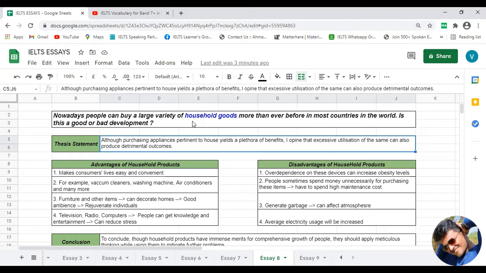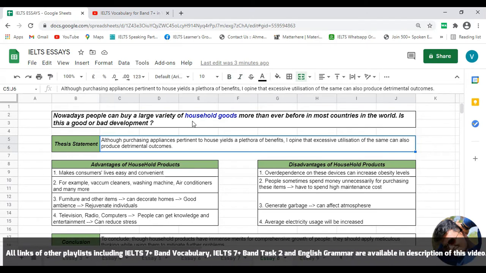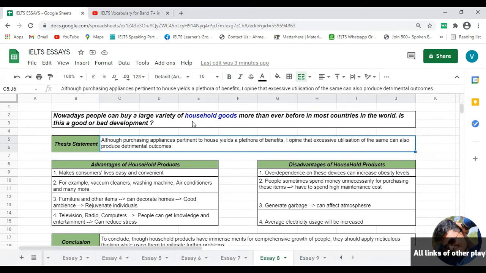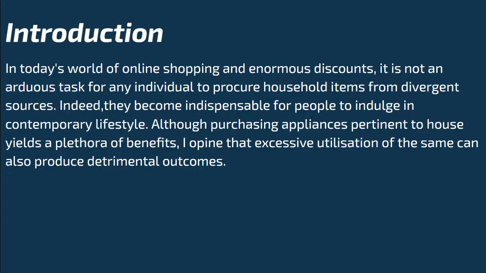Detrimental means harmful outcomes. It means although there are advantages of these appliances, but if they are being utilized more than a certain limit, then they will produce some negative outcomes. So that is my thesis statement. It means that you are telling the examiner that you are going to write advantages of these products in body paragraph number 1, disadvantages of these products in body paragraph number 2, and in the last you are going to discuss the conclusion. Okay, now let's see how we can develop our introduction paragraph by using these points.